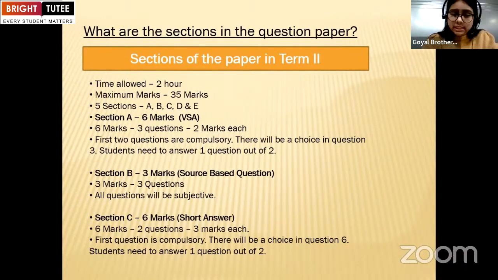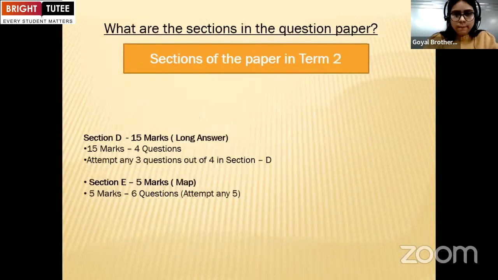Now in section C, that is of 6 marks and it is short answer type question. There will be 2 questions and each will carry 3 marks. Now first question is compulsory. There will be a choice in question number 6 and student needs to answer 1 question out of 2.